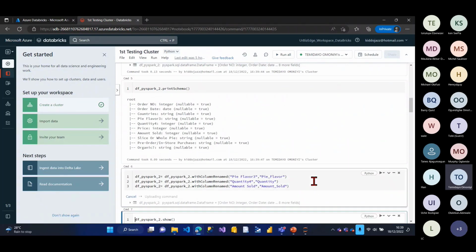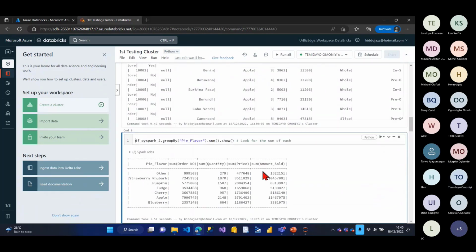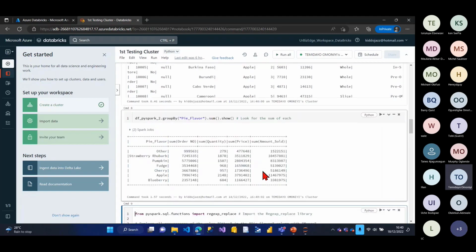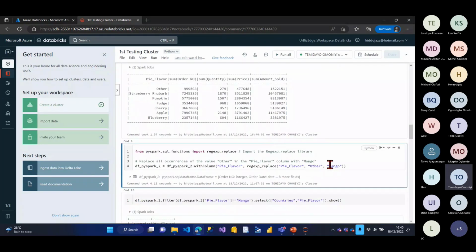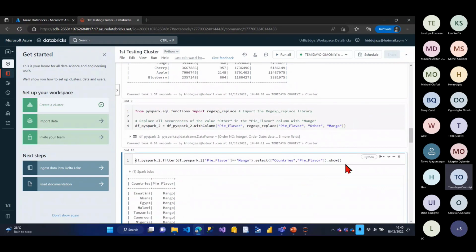I'll run this, right? I'll also run this. All the same things we did, all the same data transformation we did the other time. I'm just repeating it all over again. So you see that what I did in my Jupyter Notebook, I can also do in my Azure Databricks, right? I'm still using the Python programming language right now.